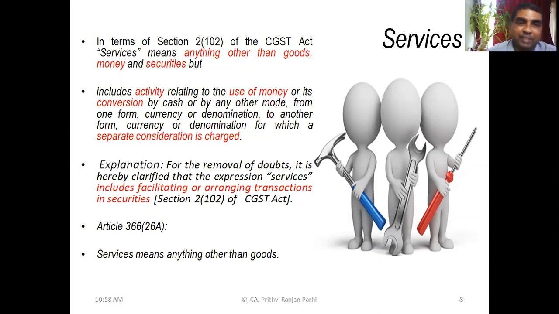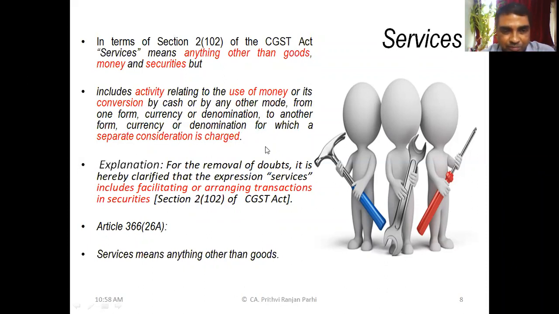But these kind of activities are services. Relating to use of money or its conversion by cash or any other mode from one form, currency or denomination to another form, currency or denomination for which a separate consideration is charged. For this kind of activity, if a separate consideration is charged, then that activity will also be considered as services.